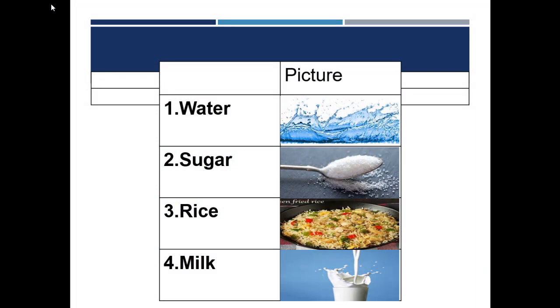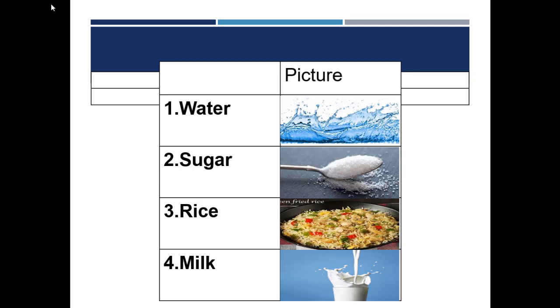Dear students, in this slide there are some pictures. Students, these pictures consist of water, sugar, rice and milk. Apply your mind and think about the counting of these things. Can we count the water? Can we count 1 drop, 2 drop, etc.? No, we can't count water. So, water is an uncountable noun.